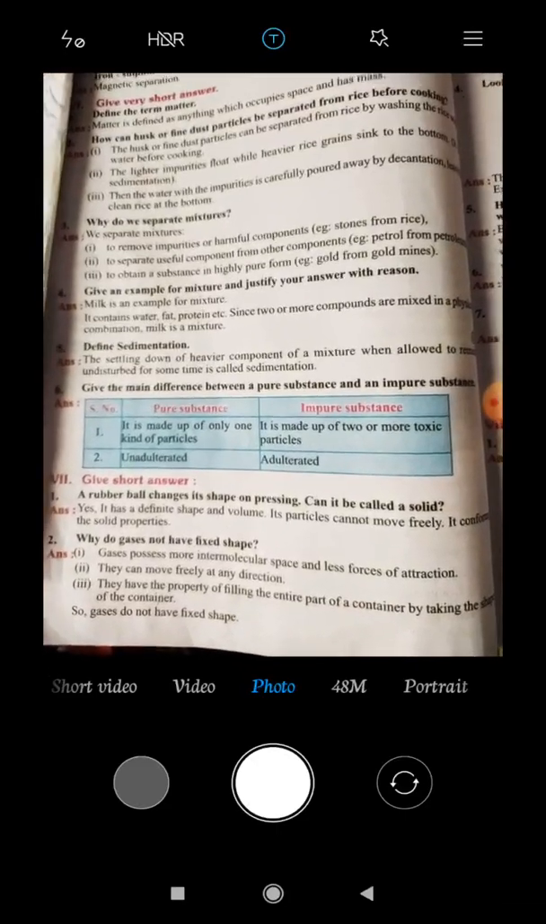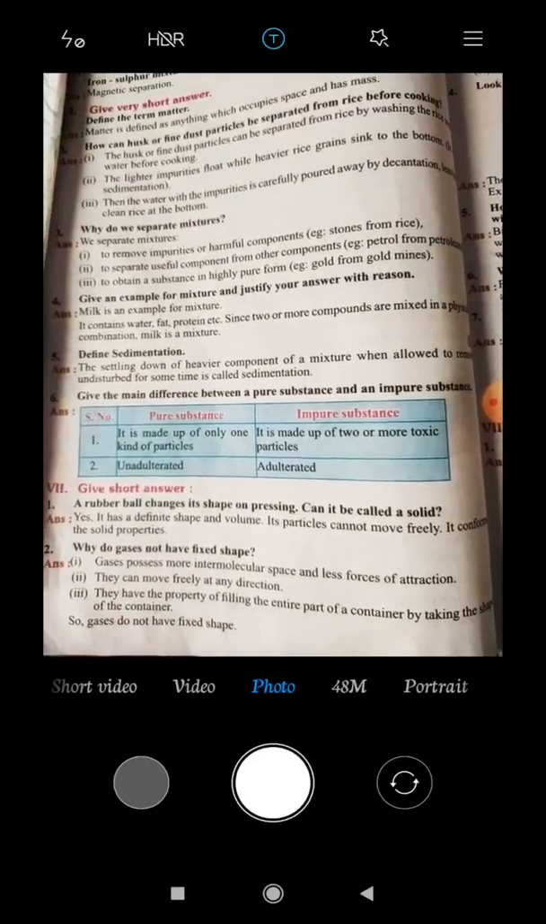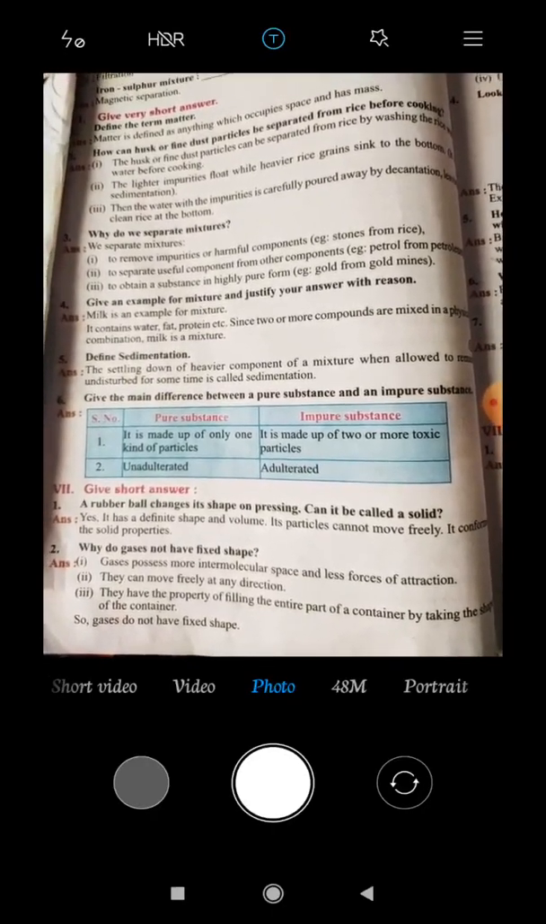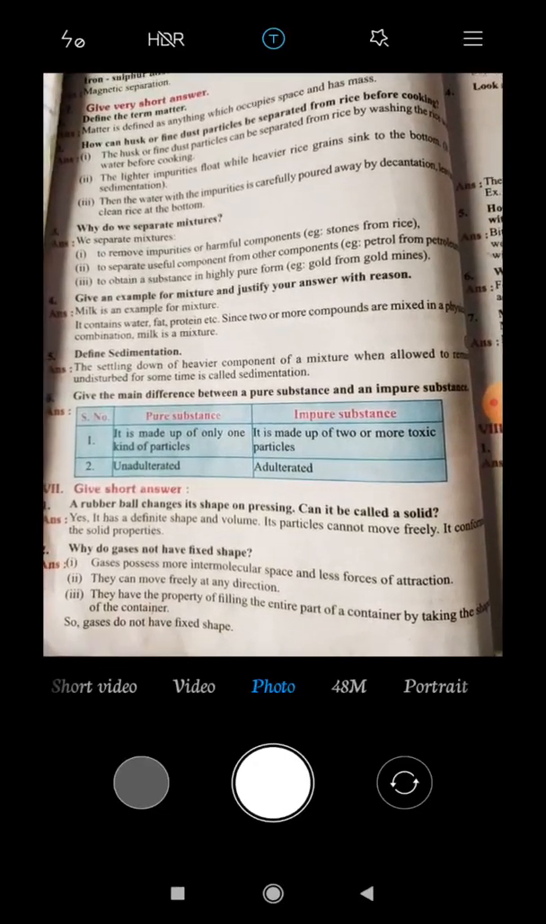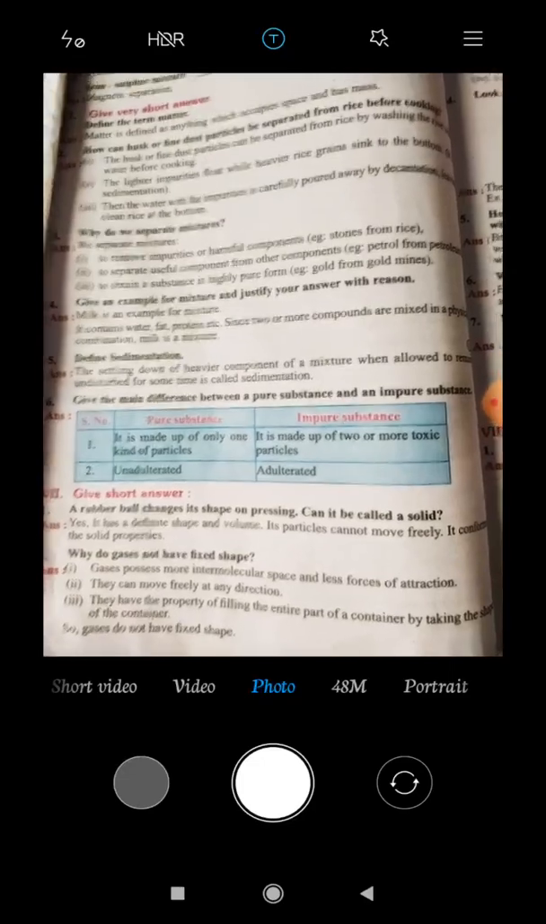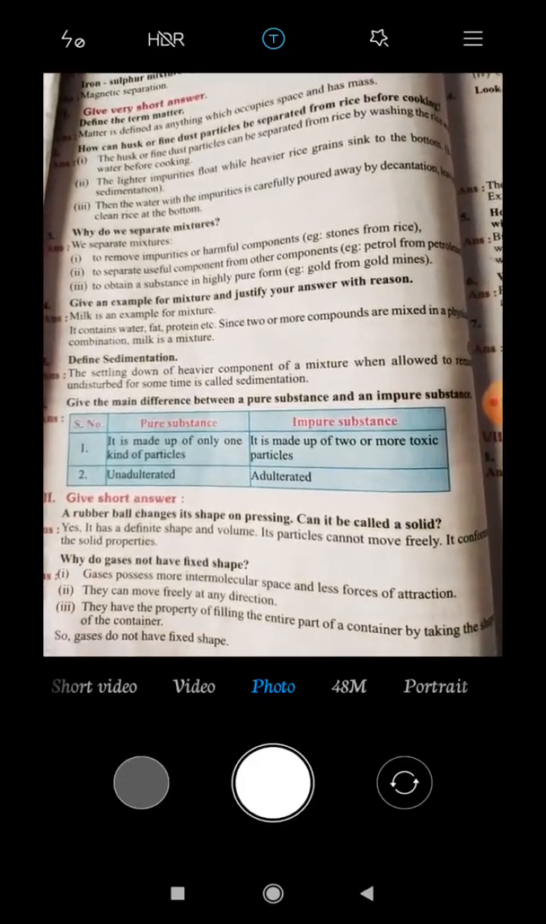Okay, first question. A rubber ball changes its shape on pressing. Can it be called a solid? Yes, it has a definite shape and volume. Its particles cannot move freely. It conforms to the solid particles.